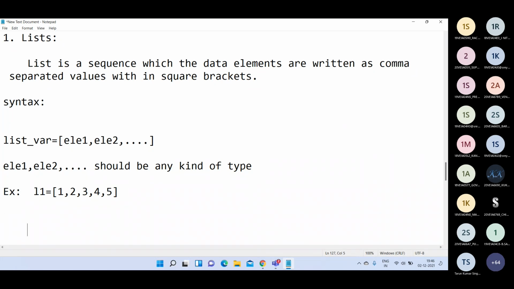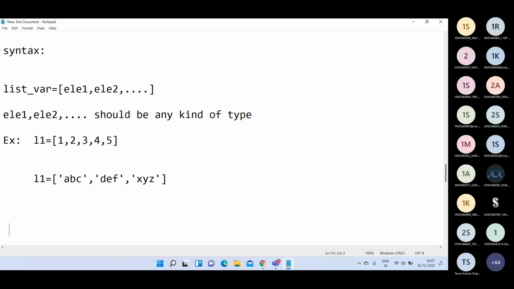This is one way. The second way is L1 is equal to all strings: A, B, C, D, E, F, X, Y, Z. Or you may write a combination of both, a number, a single character that is a string, the next string, anything. So these elements can be of any type.